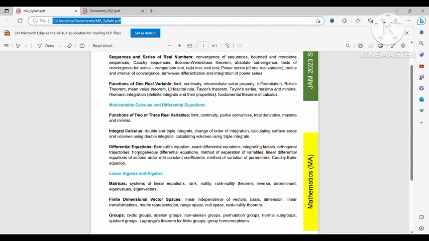Since next year's paper setter is IIT Madras, I think almost all the ODE questions will be solution based. And even if it is not solution based, ODE is basically a question from real analysis. So you have to use the concepts of continuity, differentiability, Rolle's theorem, and mean value theorem. If you read that topic very well, you can answer the ODE questions also. Questions will not come from hardcore ODE topics.